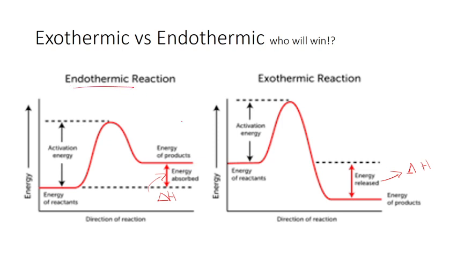So endothermic is absorbing energy, and exothermic is releasing energy. And so the change in enthalpy, delta H, is going to determine whether something is endothermic or exothermic. All right, so delta H positive, absorbed energy, that is endothermic. Delta H negative, that is exothermic.